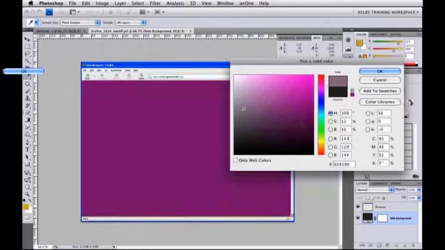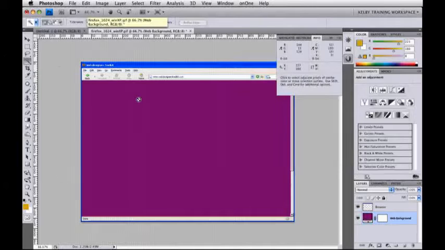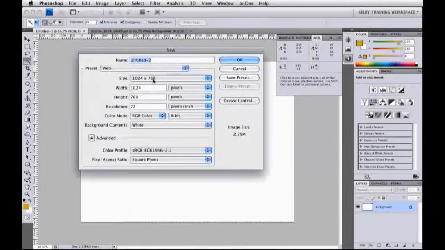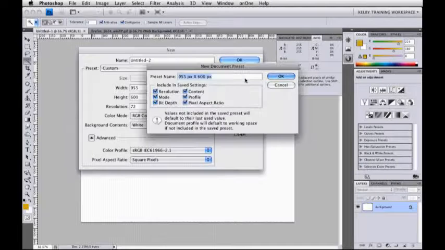For that, just make yourself a preset. Go to File, go to New, and under New, set up a preset based on whatever it is that you want. I'm going to use Dreamweaver's 955 by 600. And I'll just click on Save Preset. Once I have that saved, I'm going to say Maximized Window. 1024 by 768. I'm saving everything. I click OK. And now let's just do this. I'm going to close all these files out. And now if I go to File New, I can come over here and there's my maximized window. Everything's all set. Click OK. And I'm ready to start doing some layout work.